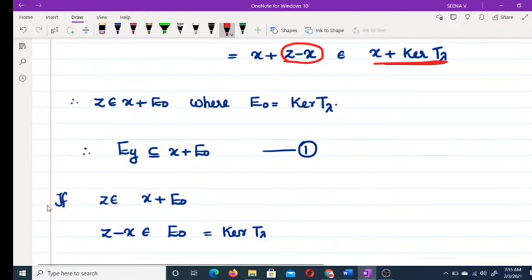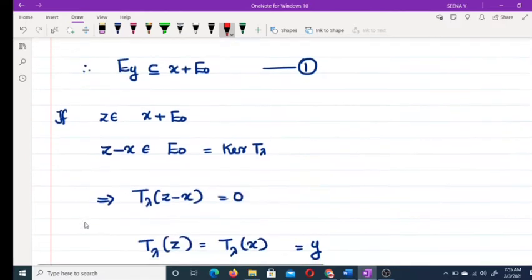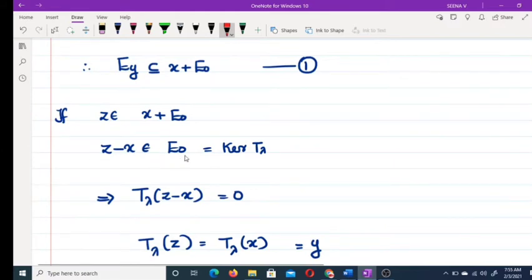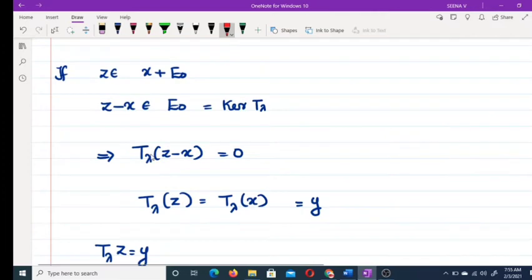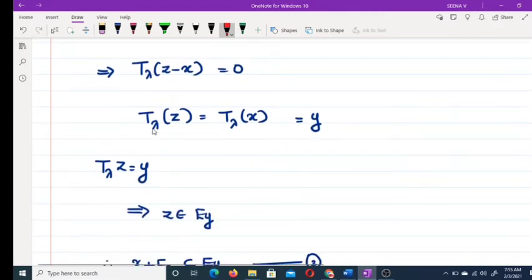Now we are taking some z belonging to x plus E naught. So z minus x belongs to E naught, which is equal to kernel T lambda. That means T lambda of z minus x equal to 0. That means T lambda z equal to T lambda x, which is equal to y. T lambda z is equal to y.